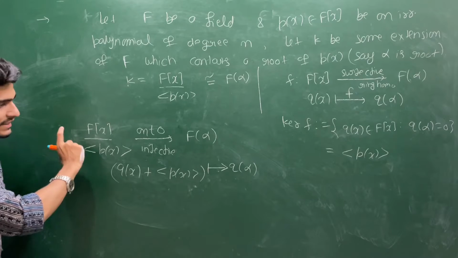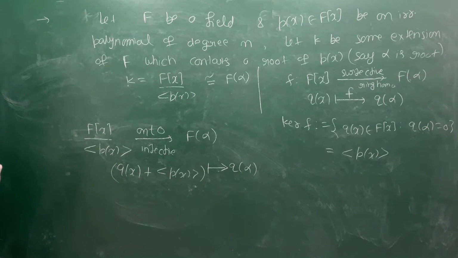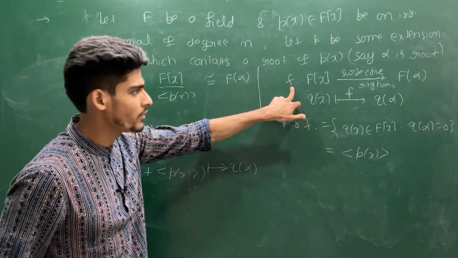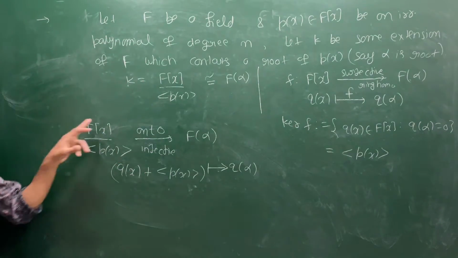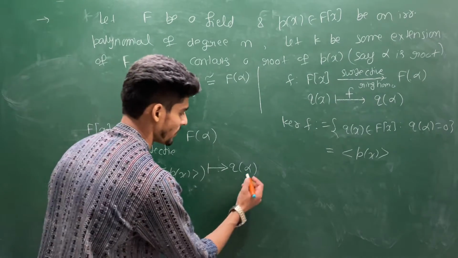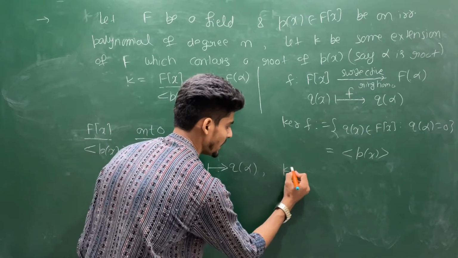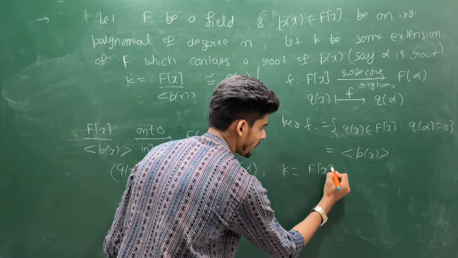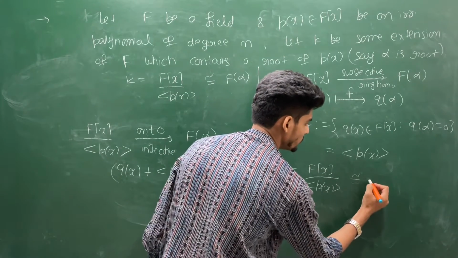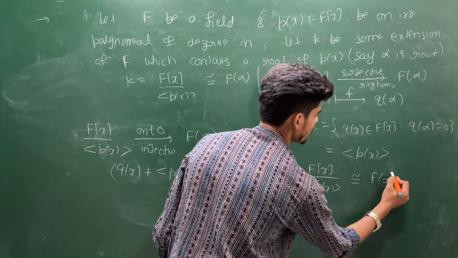So this map is naturally 1-1, and this is a field isomorphism, because it is a homomorphism. The homomorphism comes from the construction of f, and the way you have created this map, this is an isomorphism. So this is a field isomorphism. So your K, which is exactly F[x] by the ideal generated by P(x), is isomorphic to this F(alpha) structure.